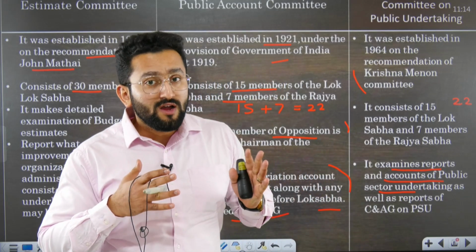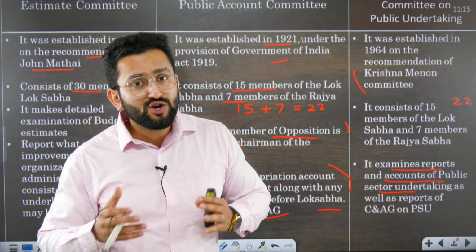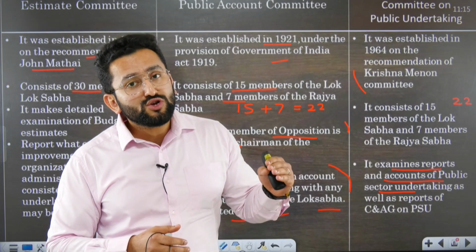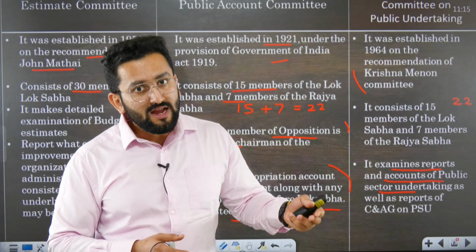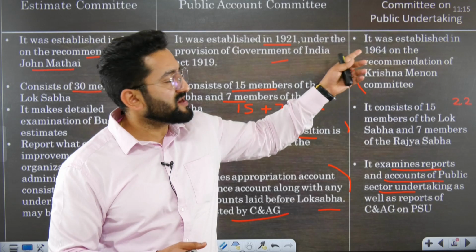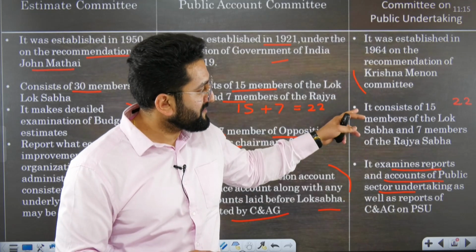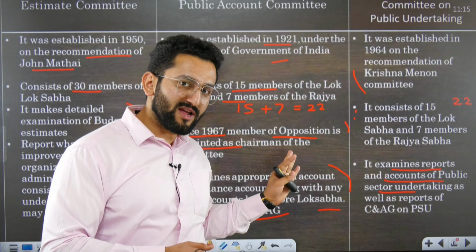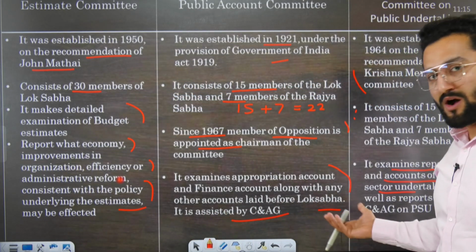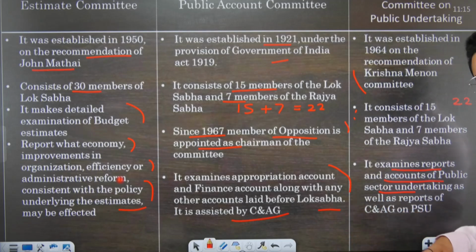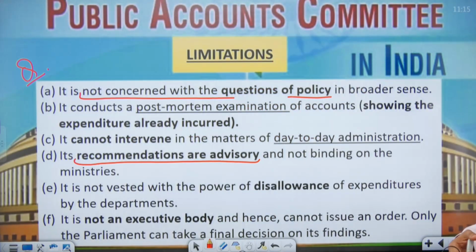Huge amount of money from the public exchequer was getting pumped in there. So that we can keep a check that the amount is spent well, right? Parliament should know that, and that is why this committee was made. So there are 15 plus 7 members, same as the Public Accounts Committee, and they keep a check on these spendings or the financial part of PSUs. Okay, what profit you have made, what expenditure you have done.